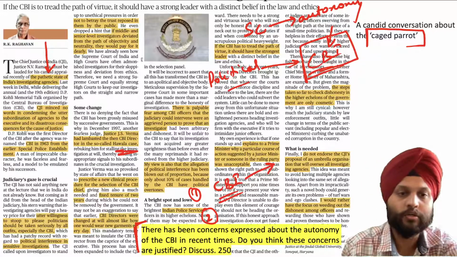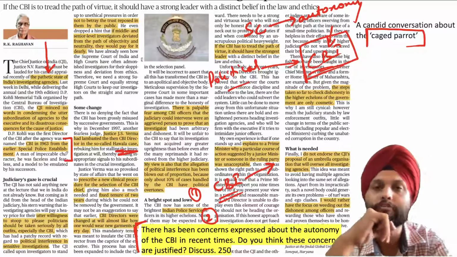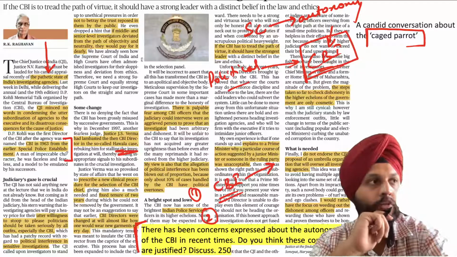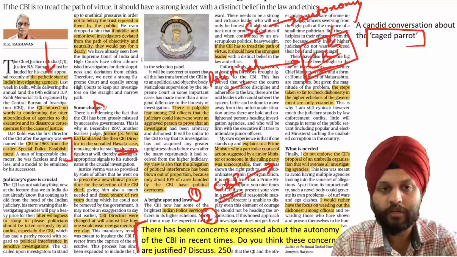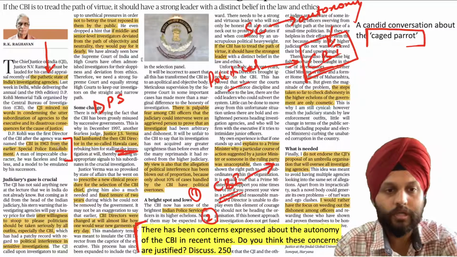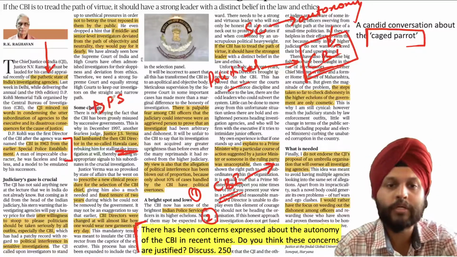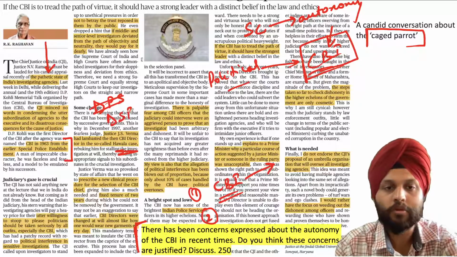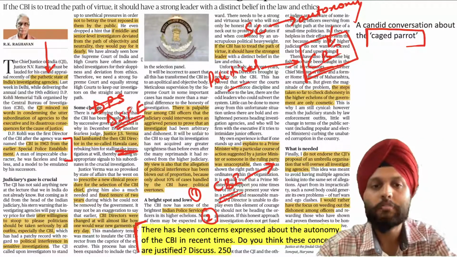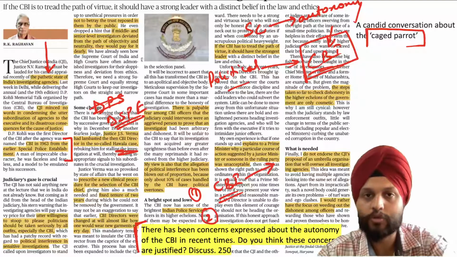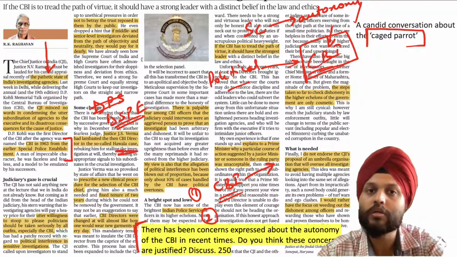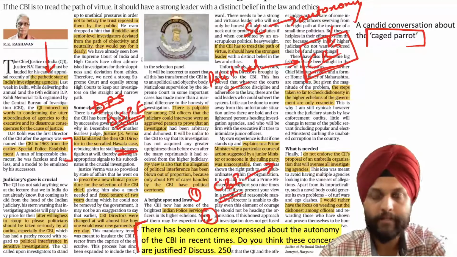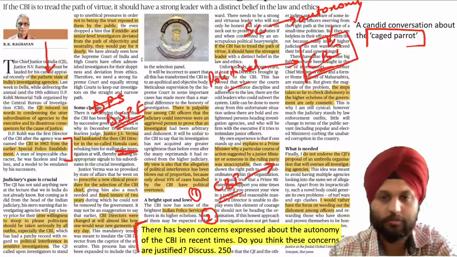You can also refer to the institution from which it derives power. Now, one thing to keep in mind is that the CBI is not a statutory body. When we refer to the CBI, you will refer to the Delhi Special Police Establishment Act. But it was actually started by a resolution of the Ministry of Home Affairs. It derives powers from the DSPE Act, and therefore it is not a statutory body. Right. So there have been concerns raised about all this. You can talk about it.